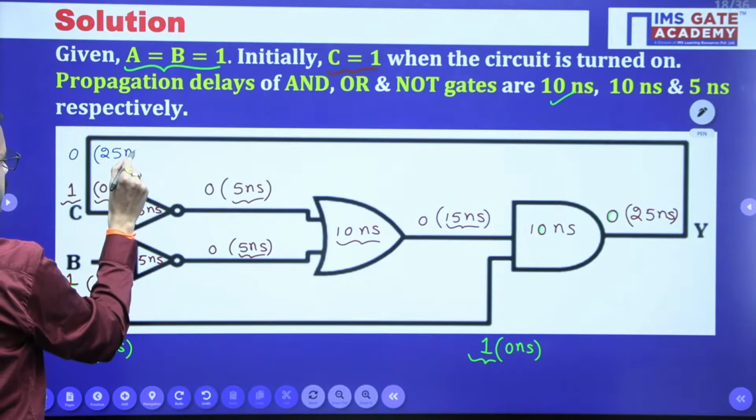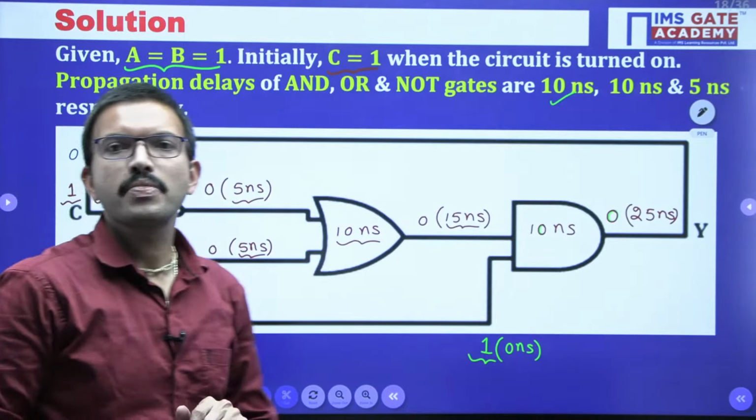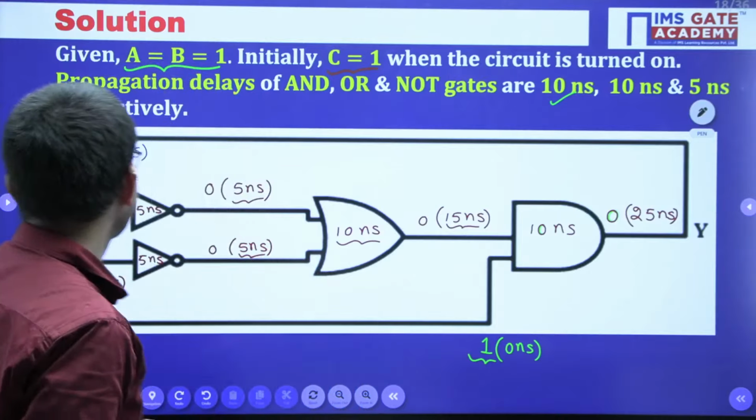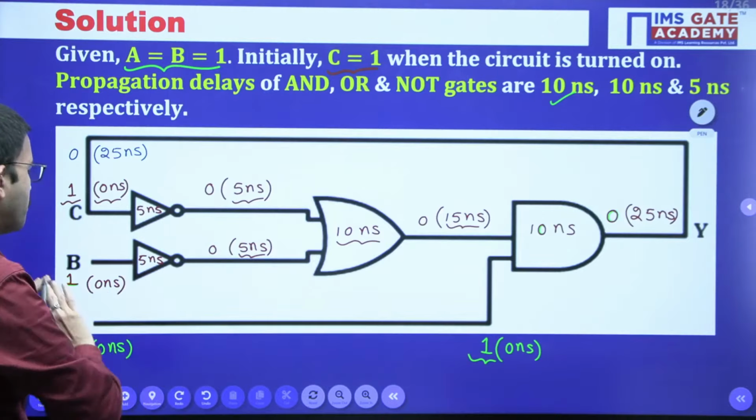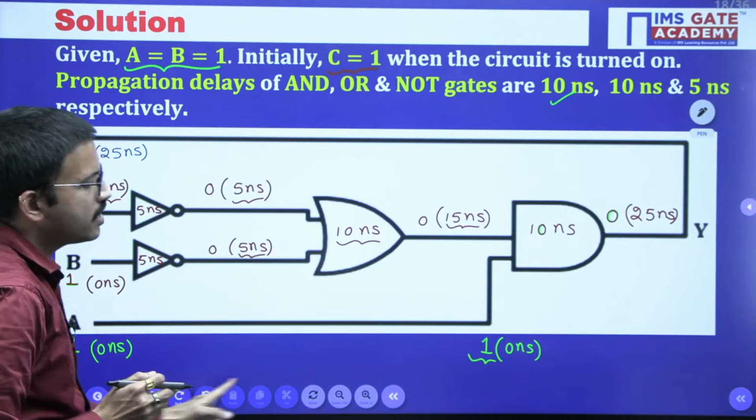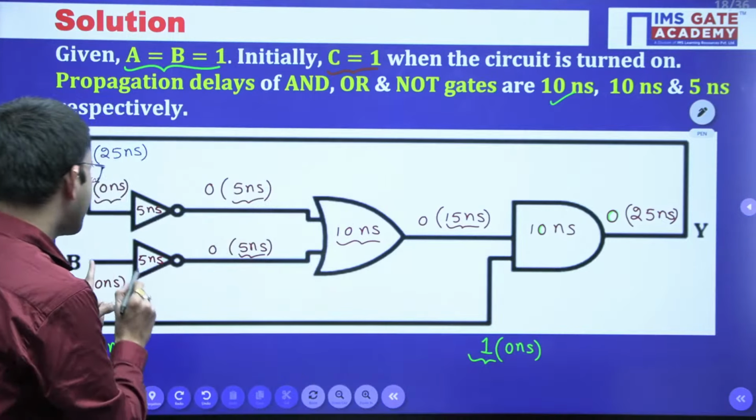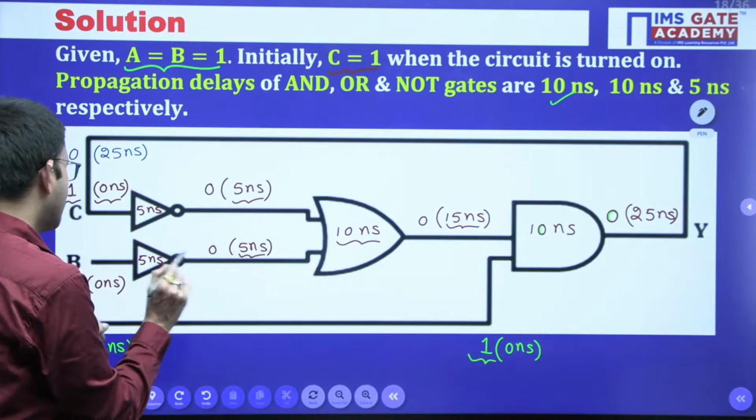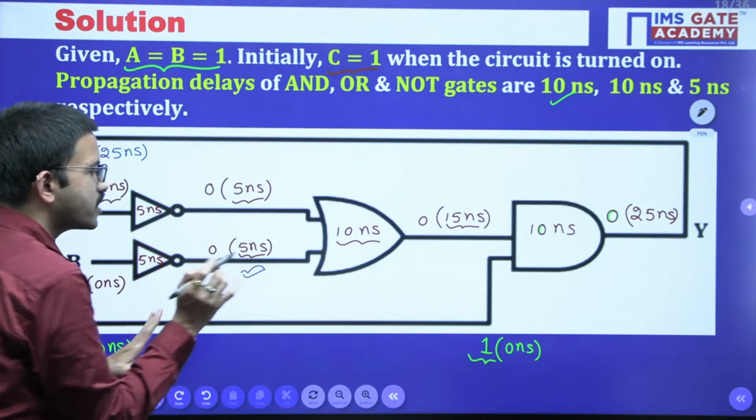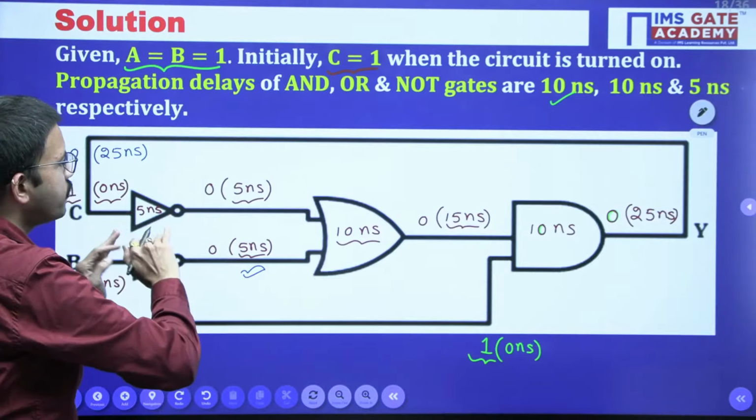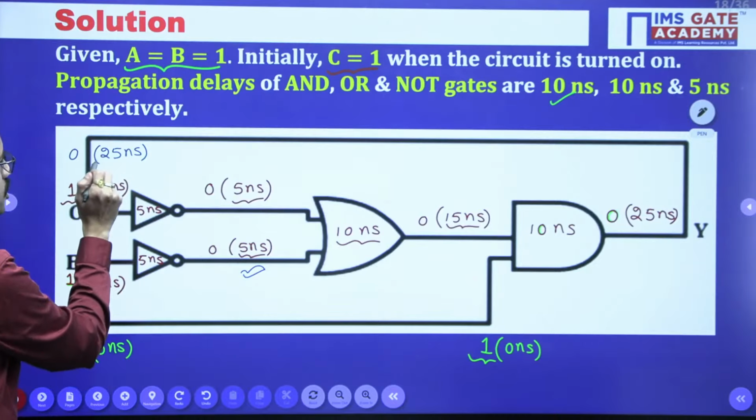Zero, you are getting at 25 nanosecond. Yes, very good Deepu, very good. So now, since A input and B input we have kept at 0 nanosecond, obviously this input is available at 0 nanosecond only. And regarding this NOT gate delay also, since input is 1 you got at 0, that is available at 5 nanosecond only.